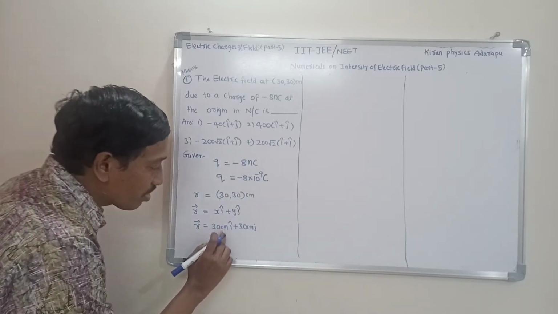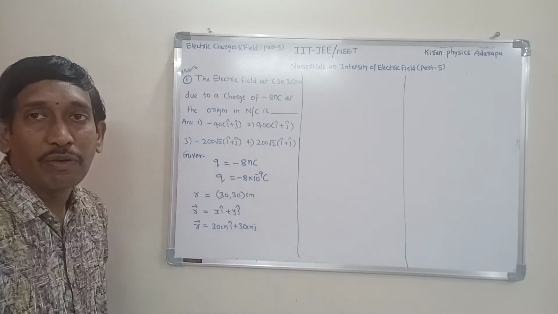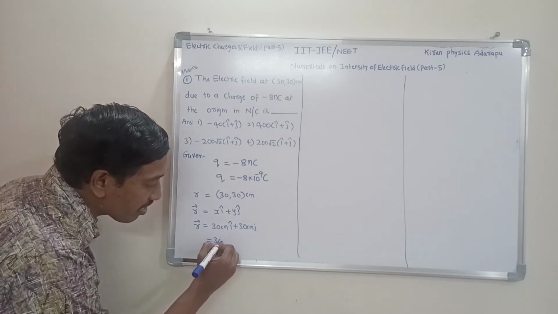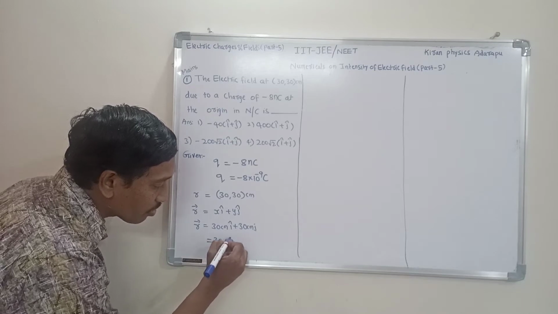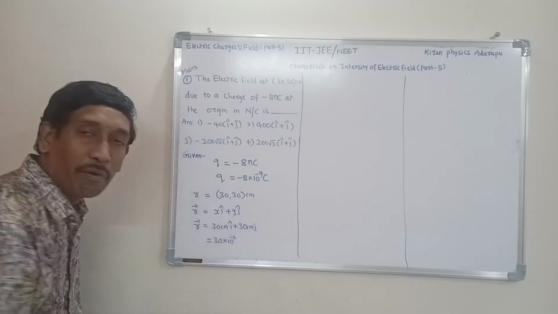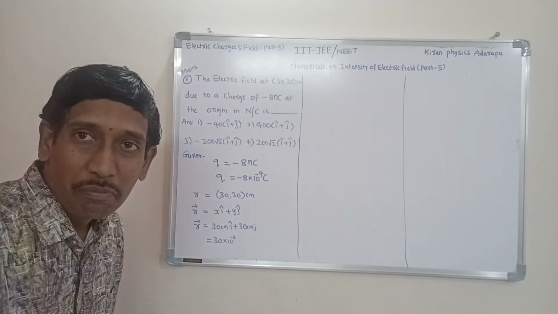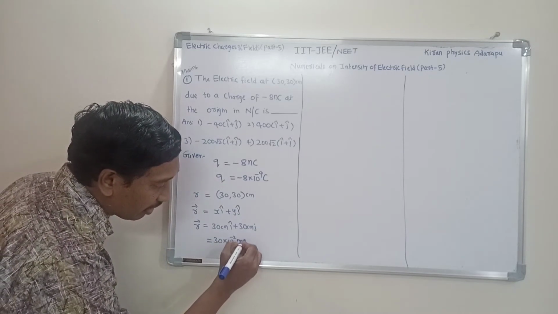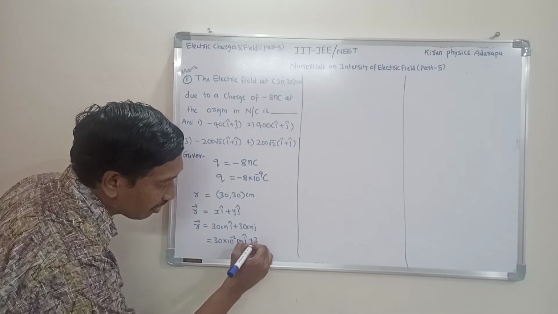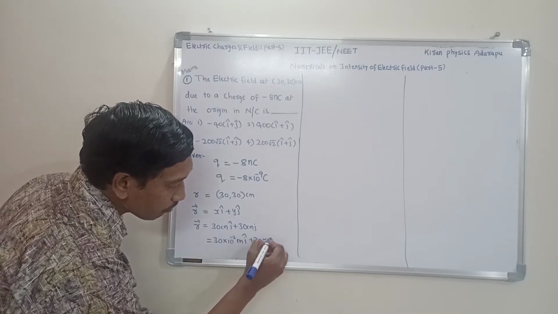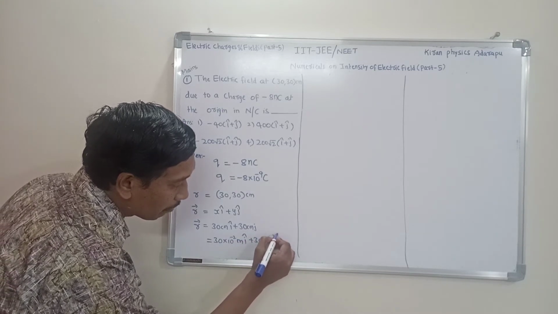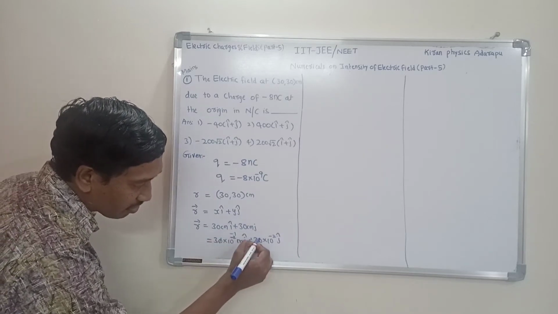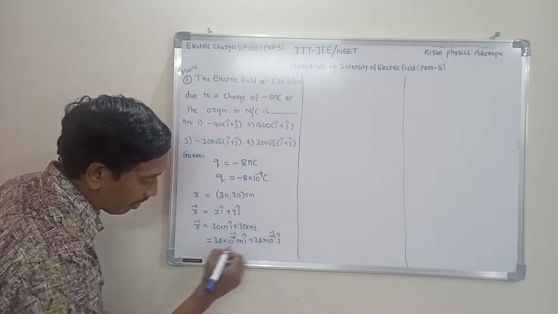But here it is given in centimeter and we want it in meter. How to convert? Centi stands for 10 power minus 2, so multiplying by 10 power minus 2 converts it into meter. Then 30 into 10 power minus 2 i cap plus 30 into 10 power minus 2 j cap. Simplifying, one zero cancels, giving 10 power minus 1.